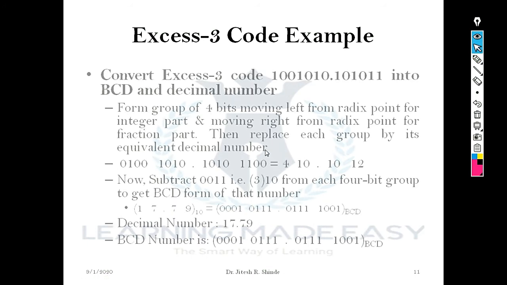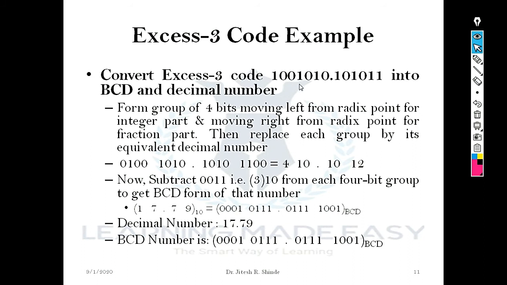Now convert the XS3 code 101010 radix point 101011 into BCD and decimal number. Here the reverse process has been asked. In the previous example a decimal number was given and we were supposed to find the XS3 code. Now the XS3 code is given and we are being asked to compute the BCD and decimal number. So let's consider the example.